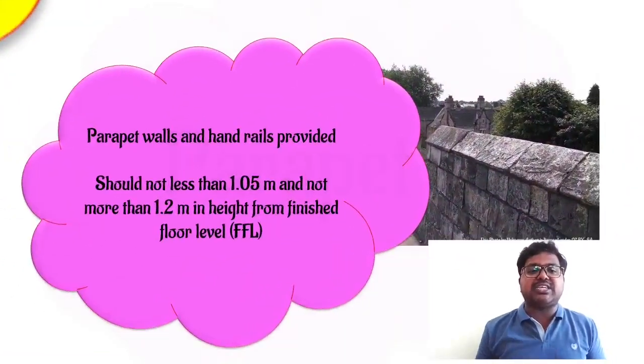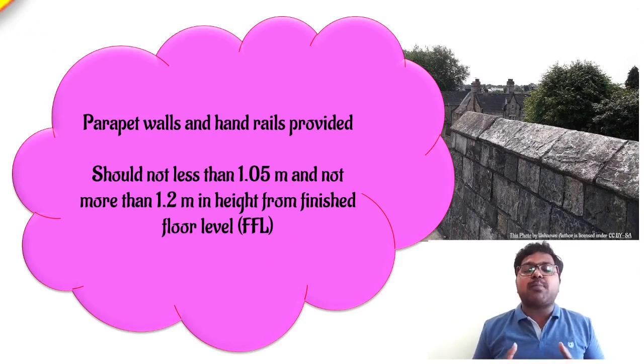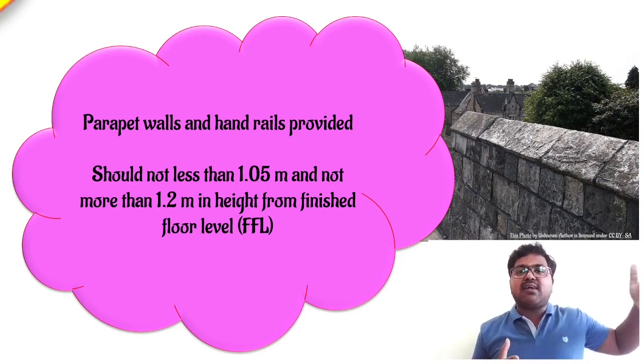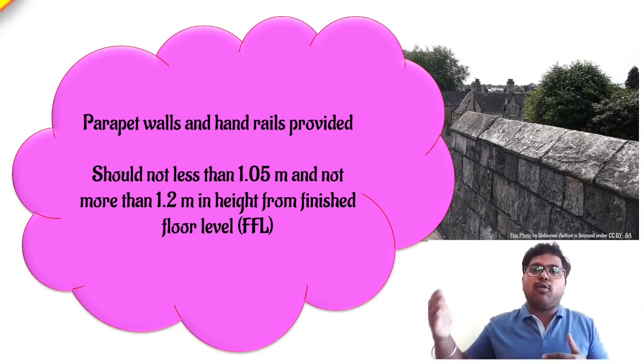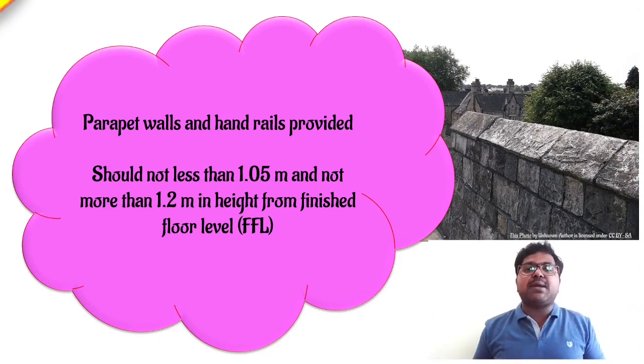So parapet walls are provided on the ends of the building, whether on the terrace or any floors. Whenever parapets are provided in buildings, they should not be less than 1.05 meters. If it is less than 1.05 meters, it is not considered a good design, and the bylaws do not accept that design.